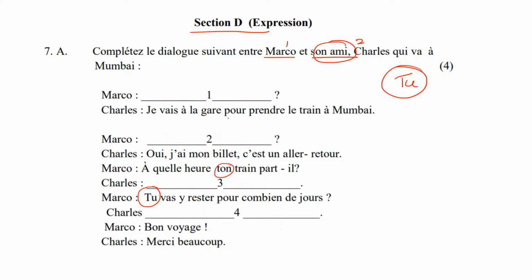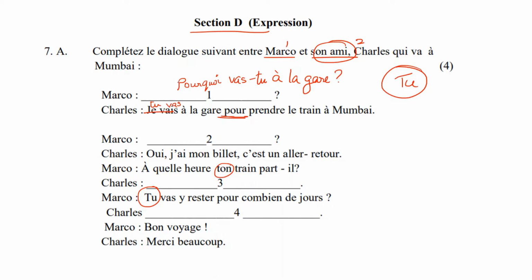Je vais à la gare pour prendre le train à Mumbai. So this pour is telling you that you have to use why. So pourquoi, this is your framing questions coming into play. Pourquoi. Now je has to become tu. So instead of je vais, it is tu vas. Now you invert. Pourquoi vas-tu à la gare? Why do you go to the station?